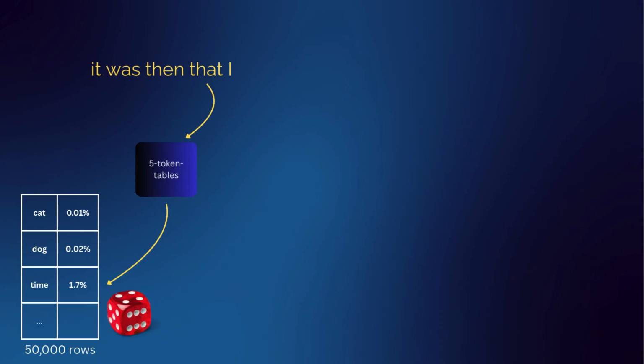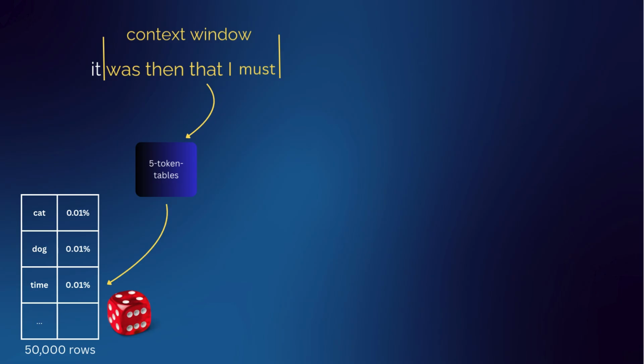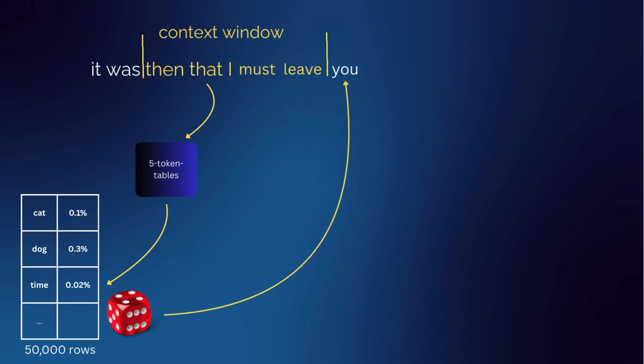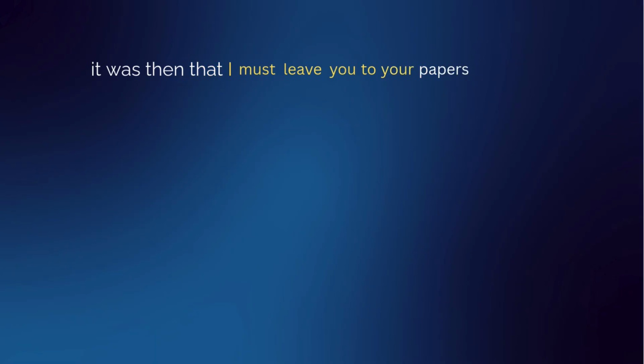So here we take the words, it was then that I, we look at the probabilities, we roll a die, and we get the word must. And now we shift our context window to the right, and we have was then that I must, because those are the last 5 tokens. We look at our new probability table, roll the die again, and we get leave. Another shift of our context window gives us a different set of probabilities using the 5 words then that I must leave. We roll the die and we get you. And we keep doing this one word at a time until we get it was then that I must leave you to your papers for a little, which is now starting to make more sense.